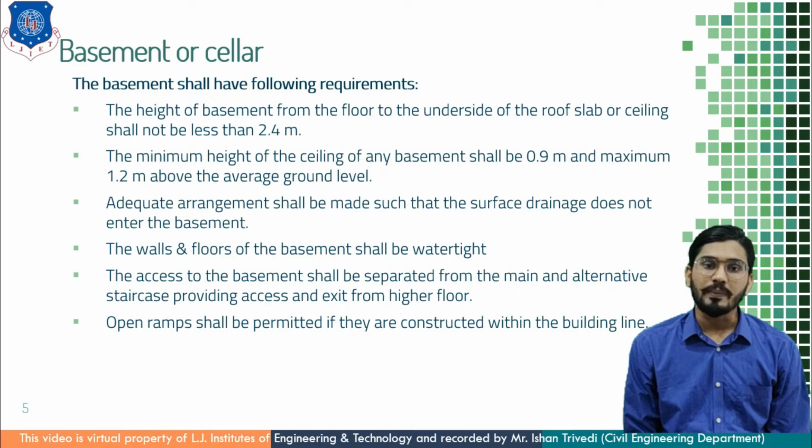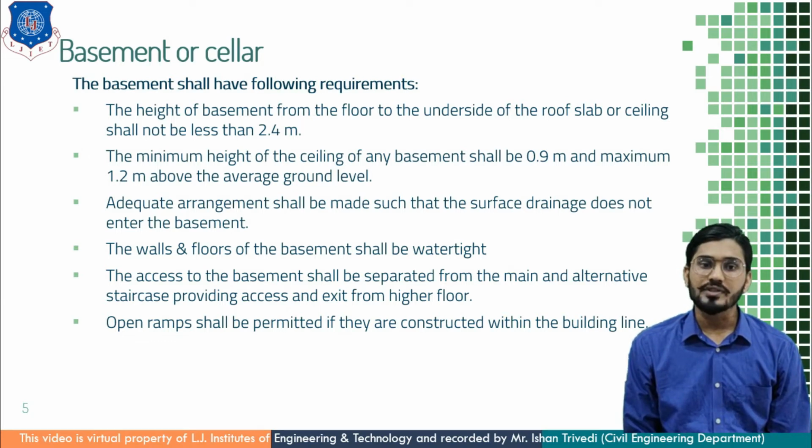Then the access to the basement shall be separate from the main and alternative staircase providing the access and exit from the higher floor. In many residential units, you have seen that basements are provided in such a way that their entry and exit are separate from the entry of the residential unit, even by lift. Then internal access from basement to the upper storey has to be separate as well, and separate access and lift have to be provided.